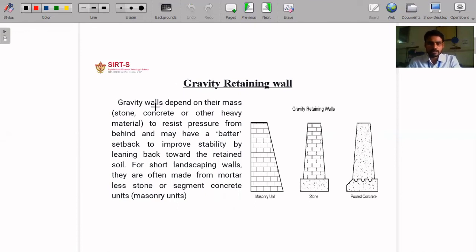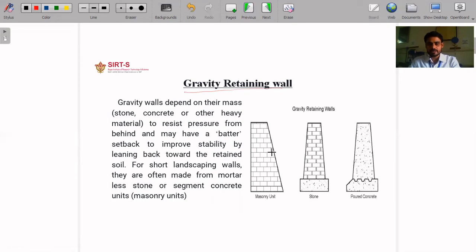If we develop any landscape area or garden at different levels, at that time we provide a gravity retaining wall. The basic concept of the gravity retaining wall is to transfer the load or earth pressure, distributing it by its own weight, similar to a gravity dam. As in a gravity dam, the water pressure or any load is transferred by the self weight of the dam. In the same sense, in the gravity retaining wall, the pressure will be distributed by its own weight.